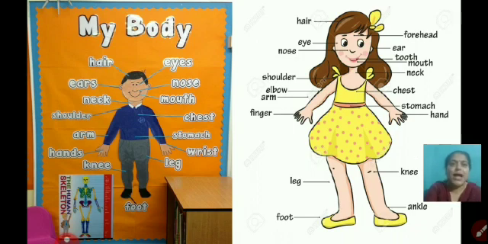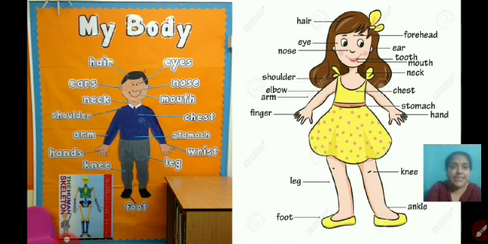Next one, mouth. Show your mouth. What we can do? We can laugh, shout, right, with using our mouth. Next is nose. Touch your nose. We can smell good or bad things with the help of our nose. And last is eyes. What we can do with our eyes? We can see beautiful things around us, and even with our eyes.